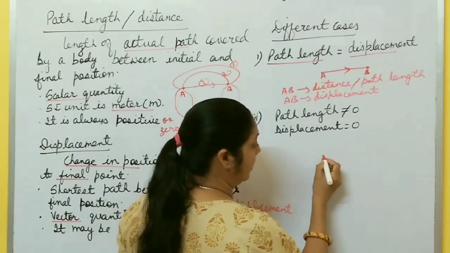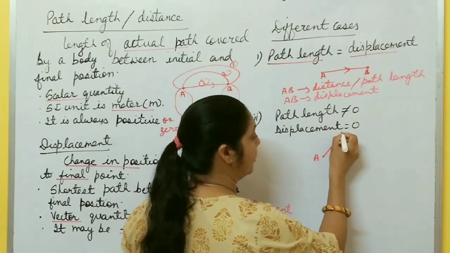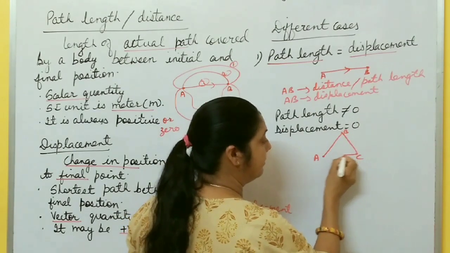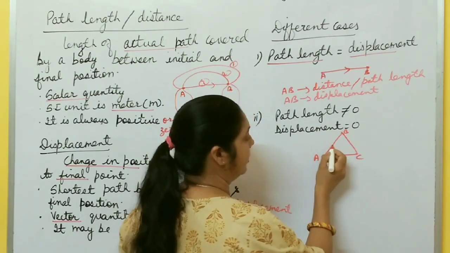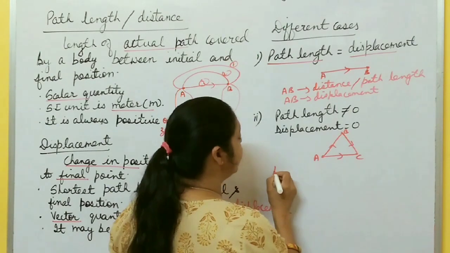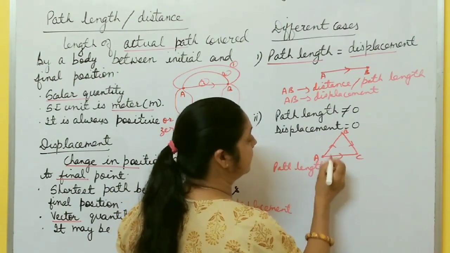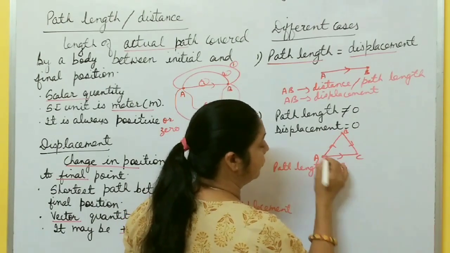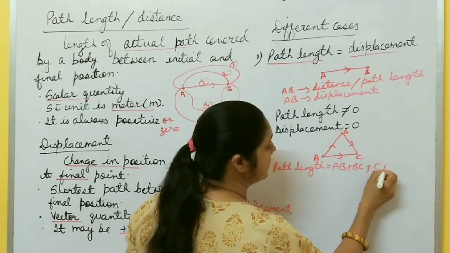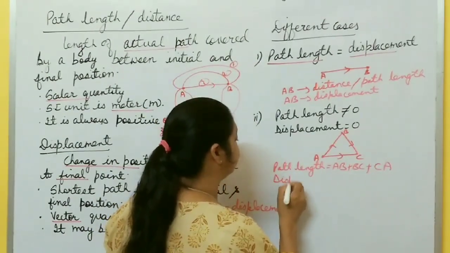Next case is path length is not equal to 0 but displacement is 0. Suppose initially the object is at point A. After some time it reaches point B and then it reaches point C and again comes back to its original position A. So in moving from A to B, B to C, C to A, what is path length? Total length of the path: AB from A to B, then BC from B to C, plus CA from C to A. This is the path length. And what is displacement here?